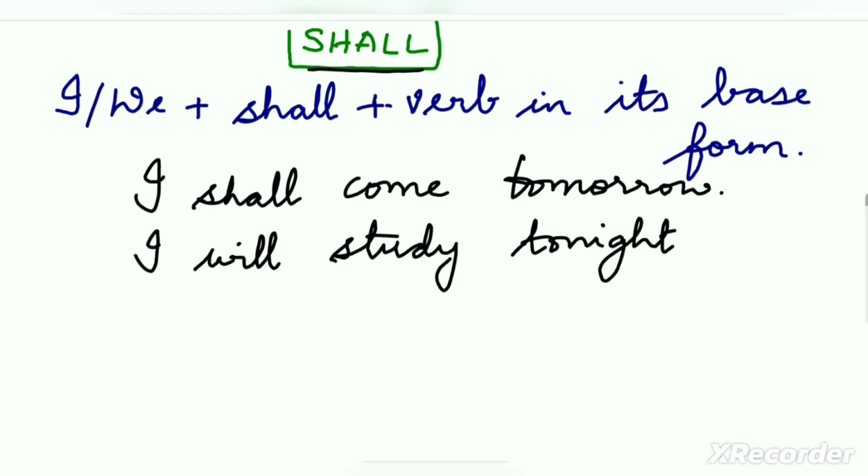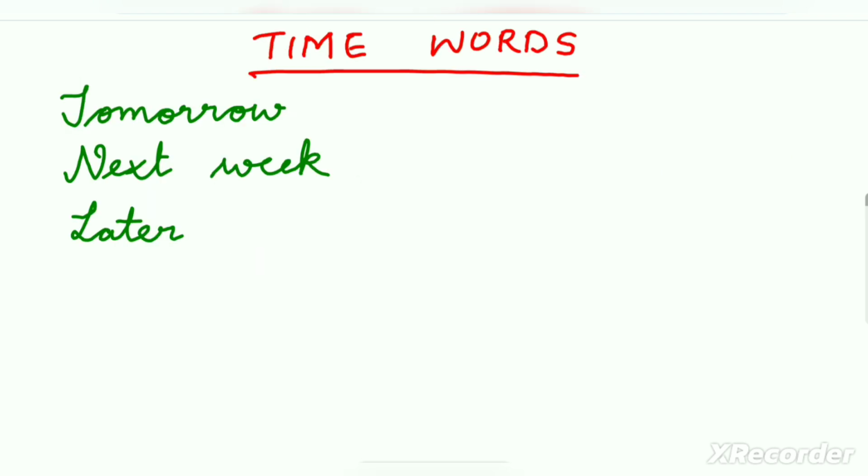Next, just as we have learnt in the past tense, here also there are some time words that help us identify the simple future tense. These are tomorrow, next week, later. When we see these time words, we can often understand that the action is related to the future.